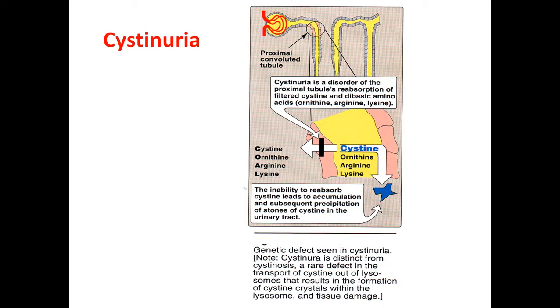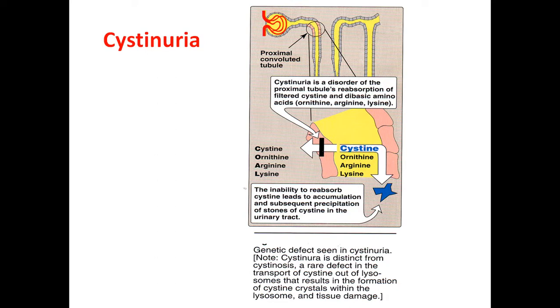So cystinuria is a disorder of the proximal tubule reabsorption of the filtered cysteine, and dibasic amino acids like ornithine, arginine, lysine are not reabsorbed. As a result, cysteine is present in the urine of these patients. This inability to reabsorb the cysteine leads to accumulation and subsequent precipitation of stones of cysteine. So when cysteine accumulates in the urine, it can precipitate and develop into stone formation. When these cysteine stones are excreted through the urethra in urine, they may cause damage to the urethra also.